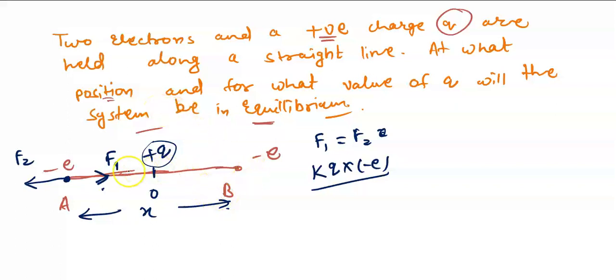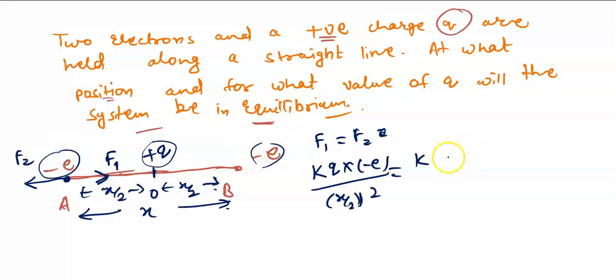So one thing should be clear, that if these two charges are equal, then this position has to be at the center only, because their magnitudes are same. And that's why this will be x by 2 square. Correct? x by 2 square, and that should be equal to F2, means the force acting on this minus e due to this. So it will be k, Q1 is minus e, Q2 is also minus e, upon r square. r square is x square.